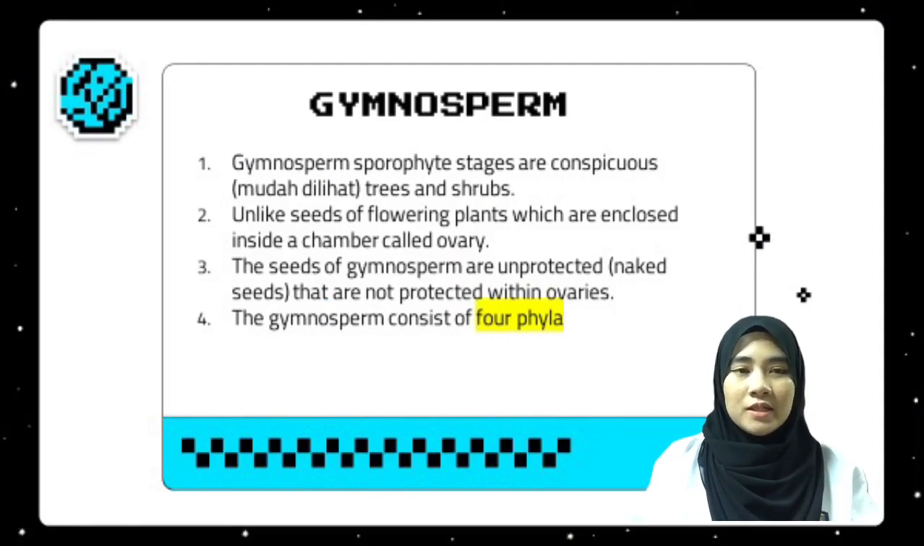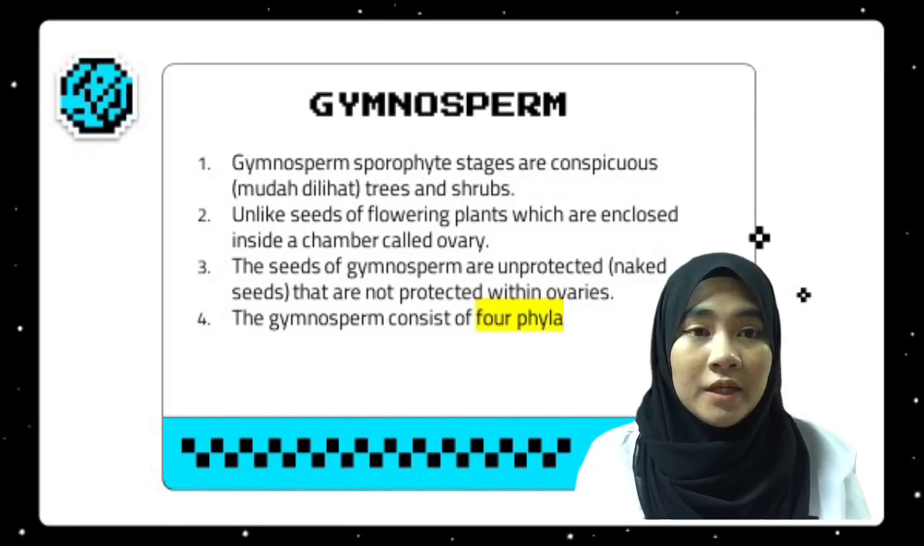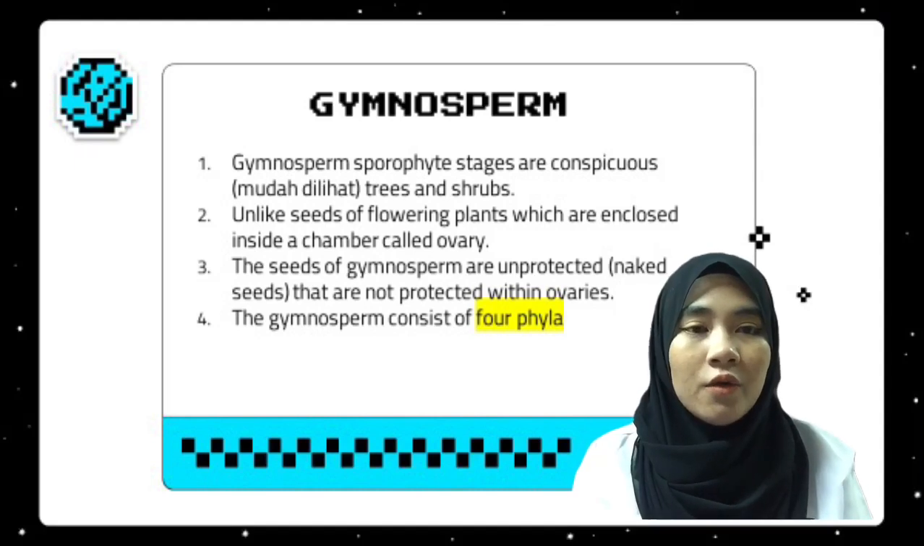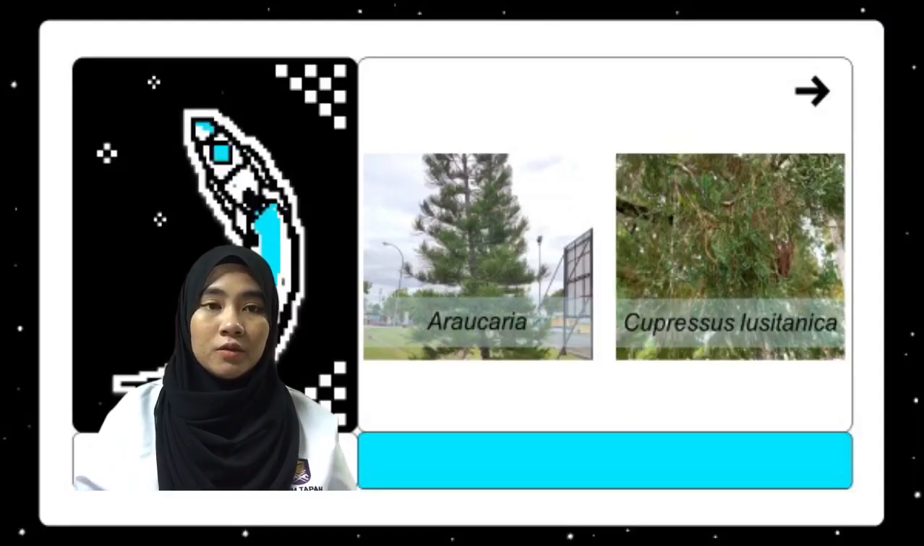Gymnosperm sporophyte stages are conspicuous trees and shrubs. Unlike seeds of flowering plants, which are enclosed inside a chamber called an ovary, the seeds of gymnosperms are unprotected. They are not protected within ovaries. The gymnosperms consist of 4 phyla. But in UiTM Jengka, there are only 2 available phyla, which are Cycadophyta and the last one is Coniferophyta.